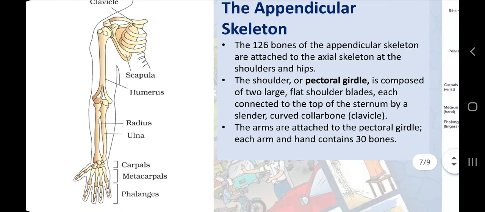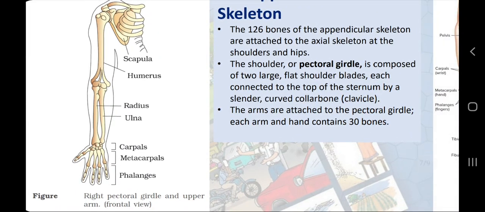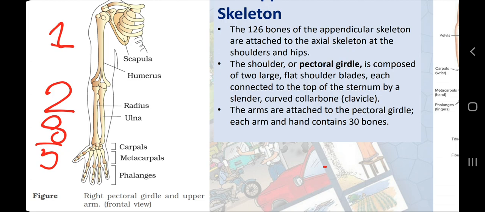So here we go. Let's calculate the number collectively. 1 humerus, 2 radius and ulna, the part which is attached with the pectoral girdle, and 2 bones in the part of your arm which is connected with your palm. 8 wrist bones which are called carpals, 5 palm bones which are called metacarpals, and 14 digits. 14 you can easily calculate by looking at your fingers.